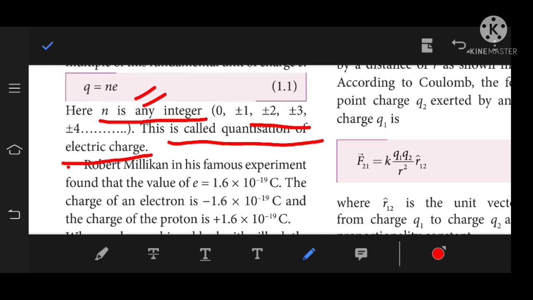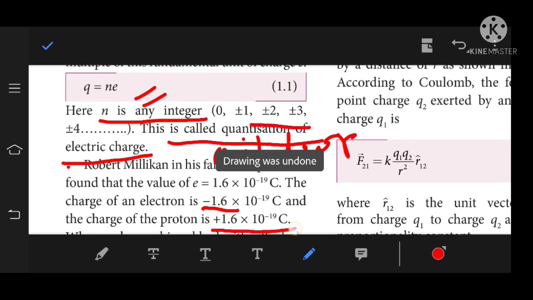Next, Robert Millikan's famous experiment, the Millikan oil drop experiment, found that the value of charge e is equal to 1.6 into 10 power minus 19 coulomb. The charge of an electron is minus 1.6 into 10 power minus 19 coulomb, and the charge of a proton is plus 1.6 into 10 power minus 19 coulomb.